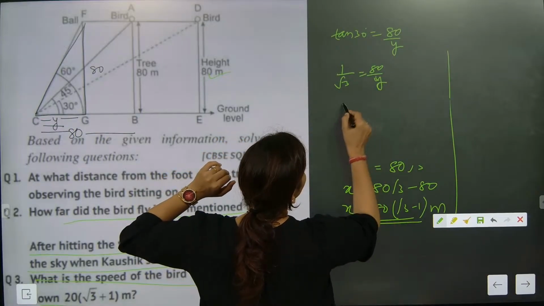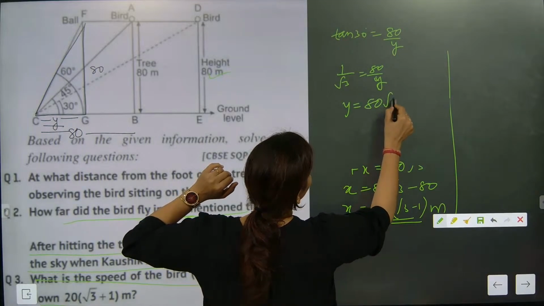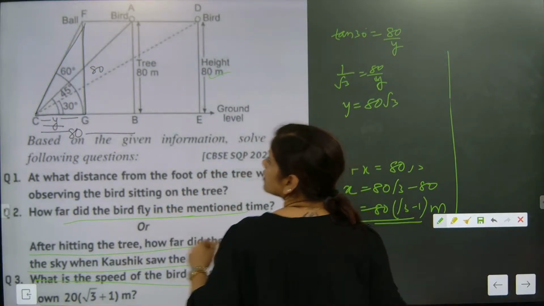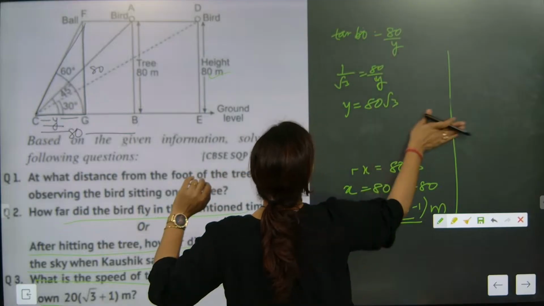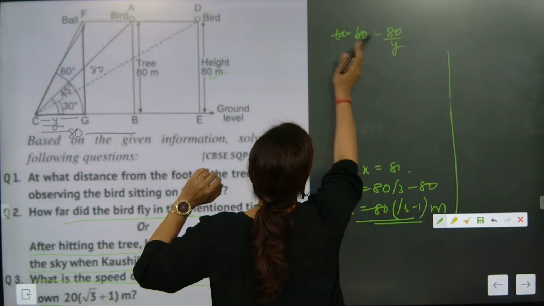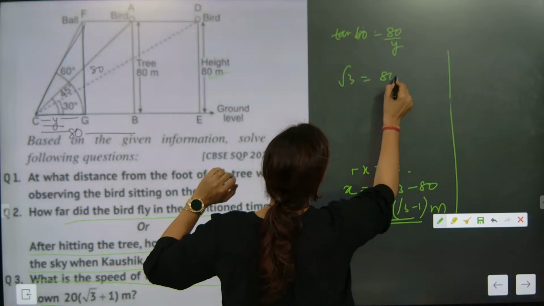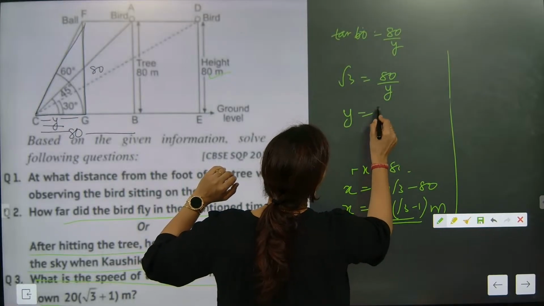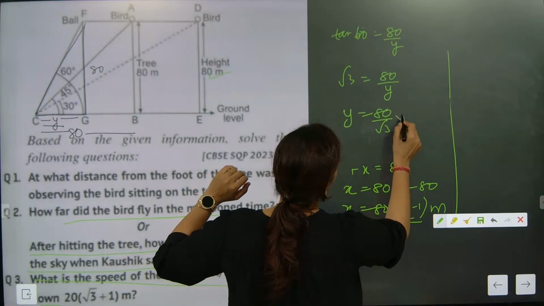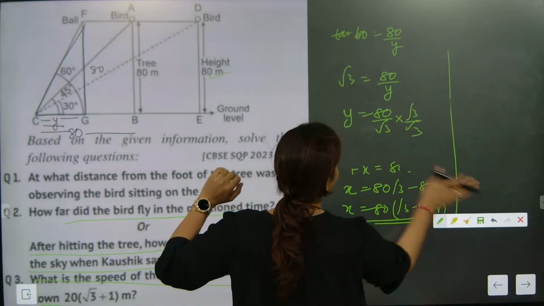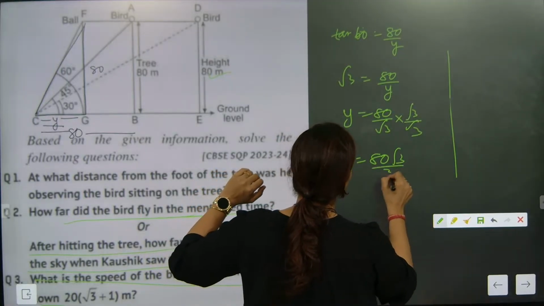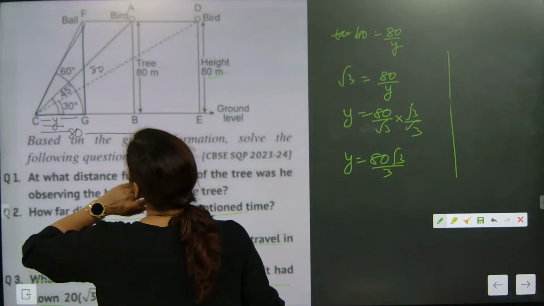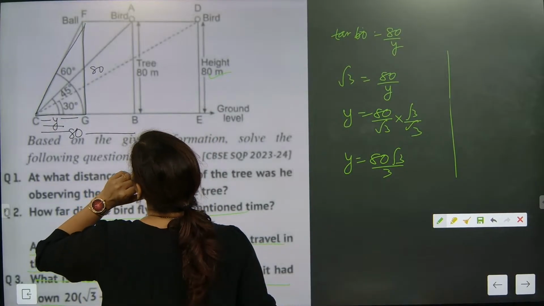So y is equal to... 60 degree, oh, 60 degree was there. So tan 60 is root 3, equal to 80 by y. y is equal to 80 by root 3. So y is coming as 80 root 3 by 3.